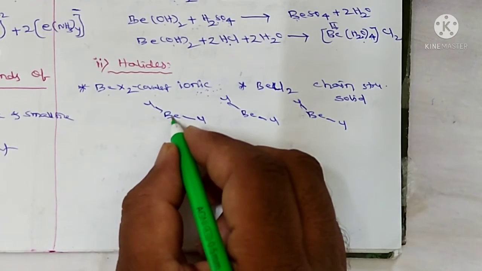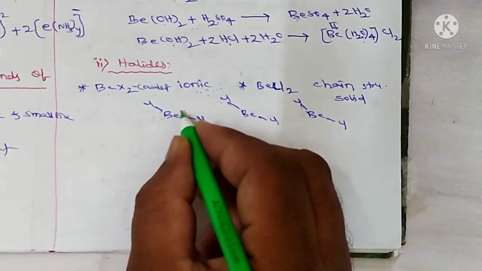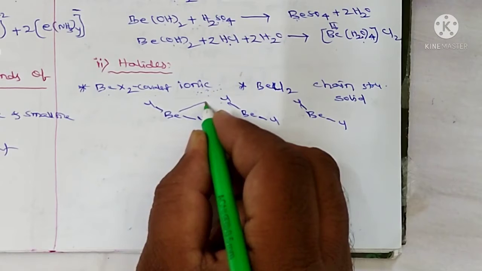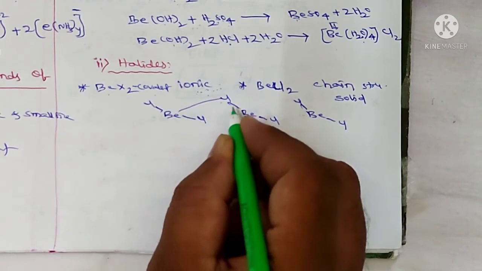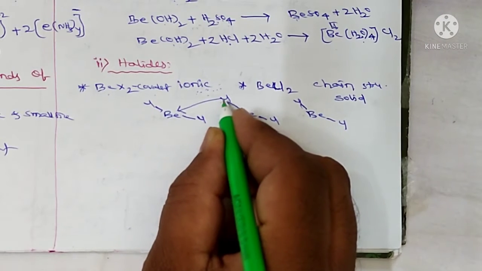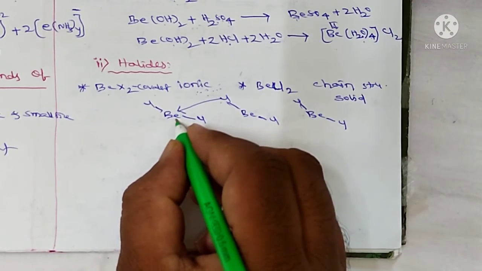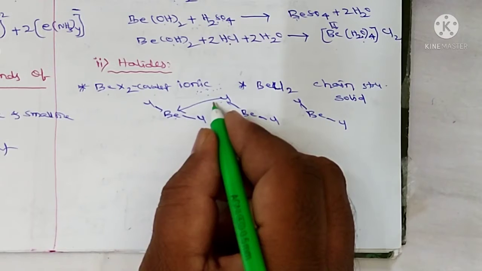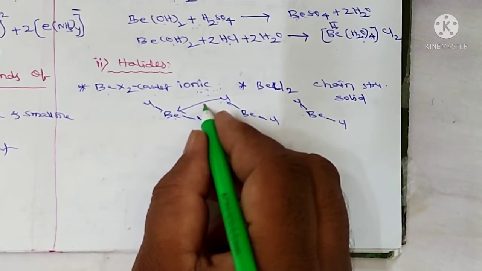So beryllium of one molecule connected to the chlorine of another molecule means that chlorine can donate the electron pair to the beryllium, and it can form a coordinate covalent bond.